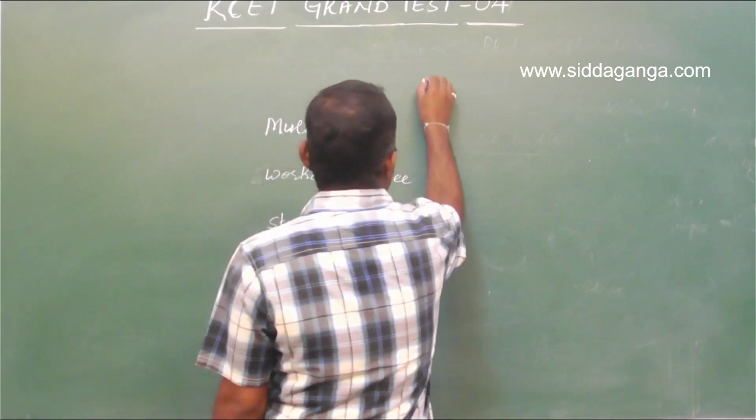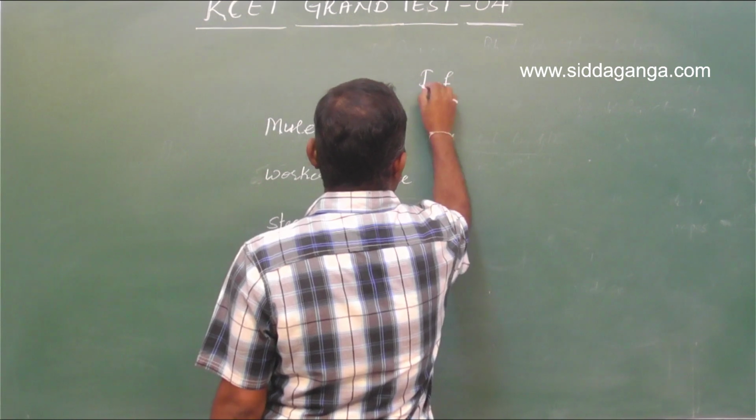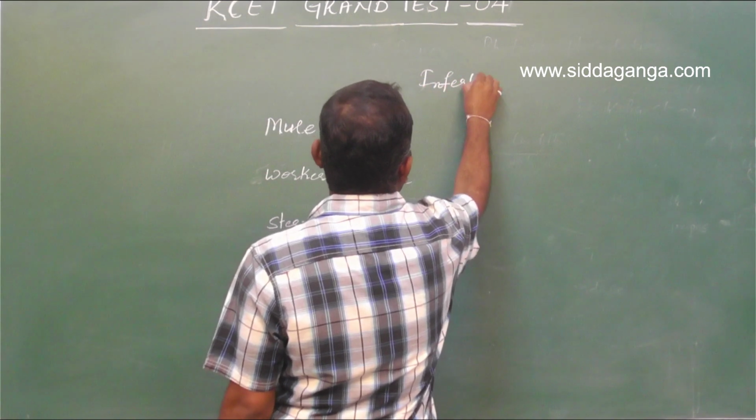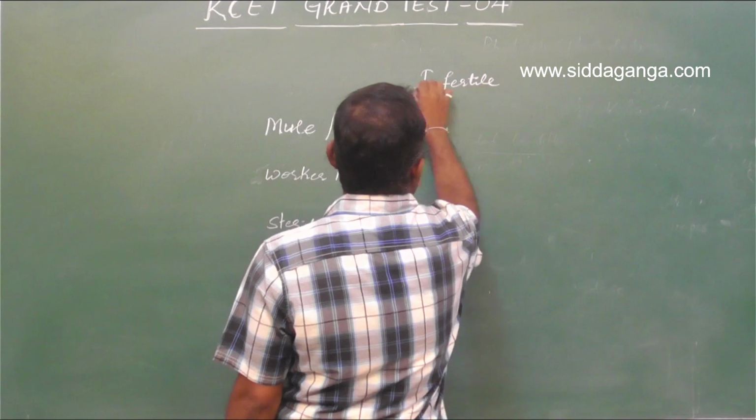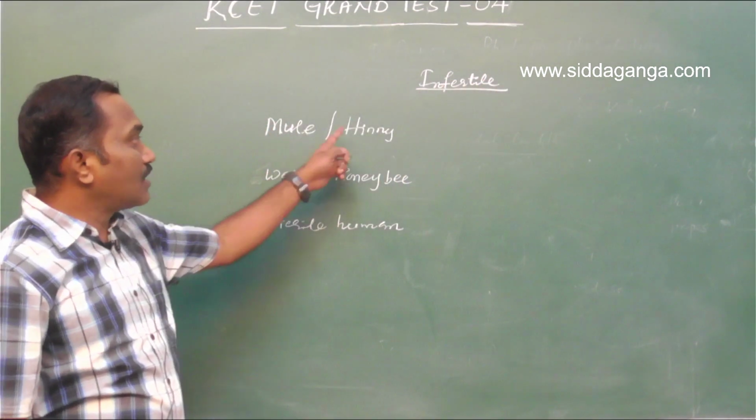When an organism cannot reproduce, they are called impotent. That's called infertility, infertile. Infertility is seen in mules or even the hinny.